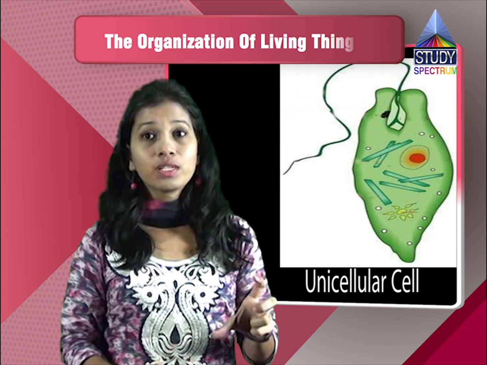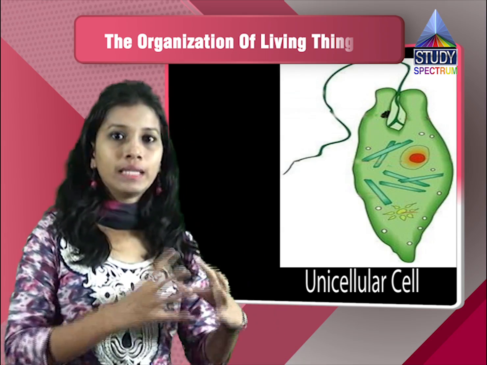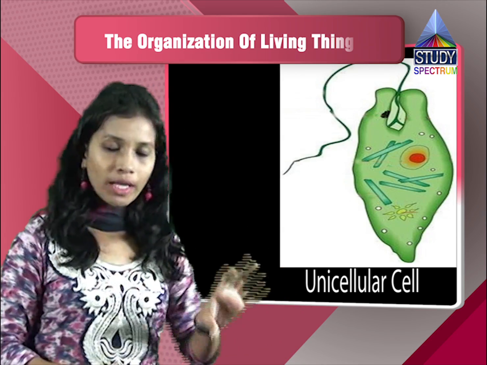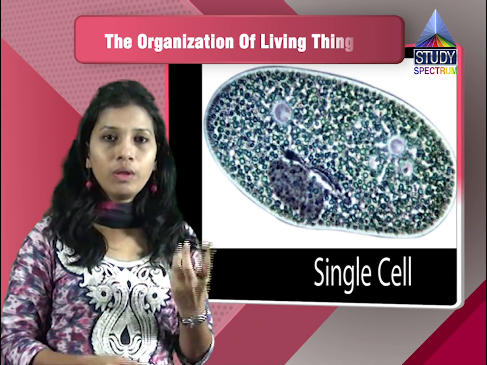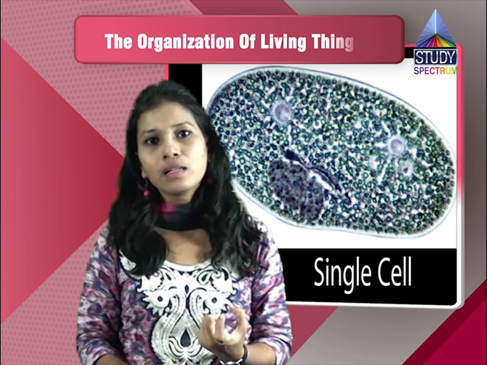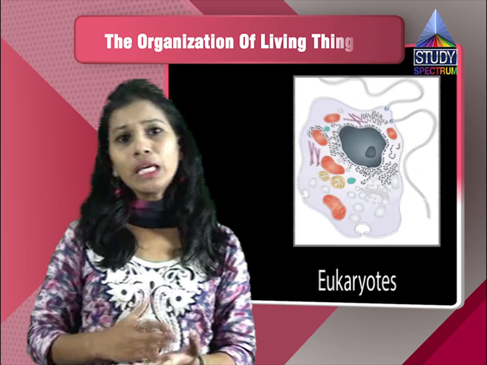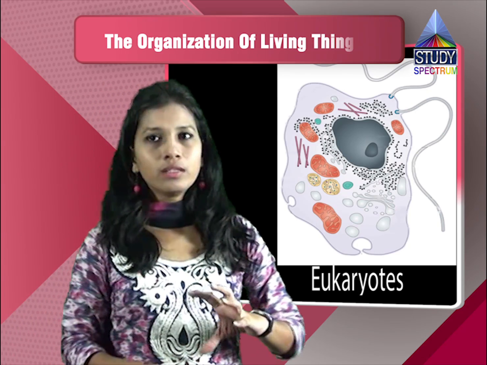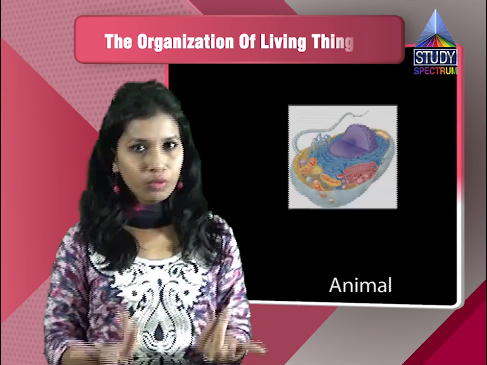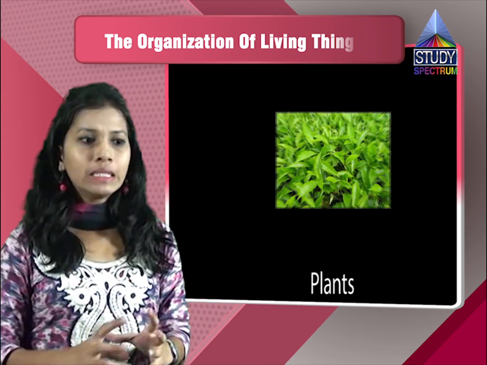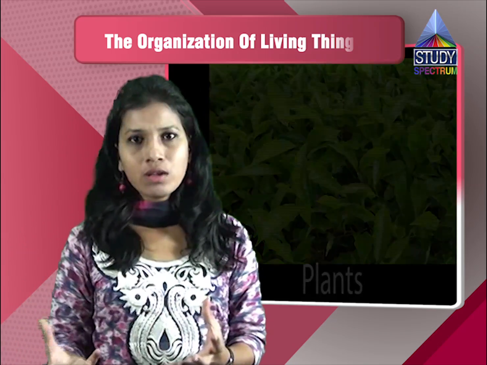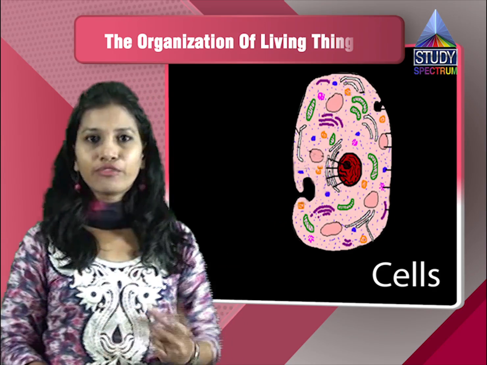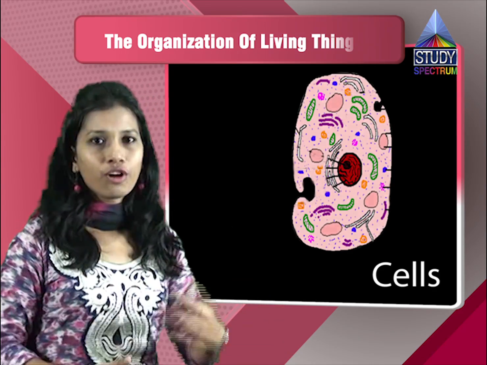Now if this unicellular organism's cell dies, then that particular organism itself will die. That means a single cell performs different functions, and that single cell is very important. In the case of eukaryotes, such as yeast, human beings, animals and plants, these have developed cells. So they have cells with different organelles, their jobs are different, and they will do different functions.